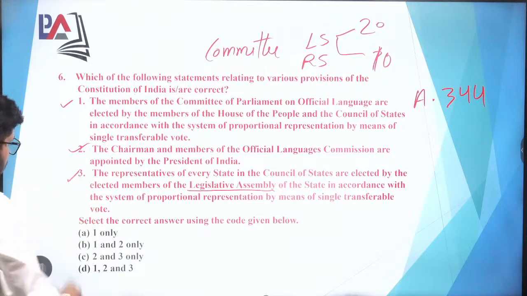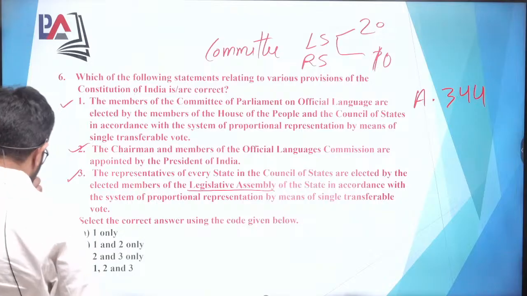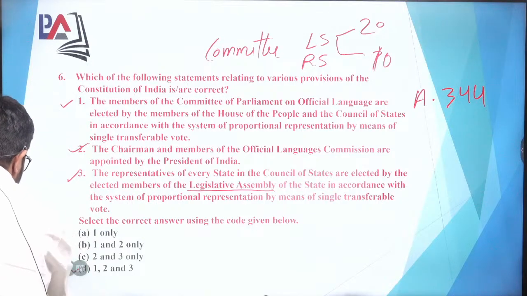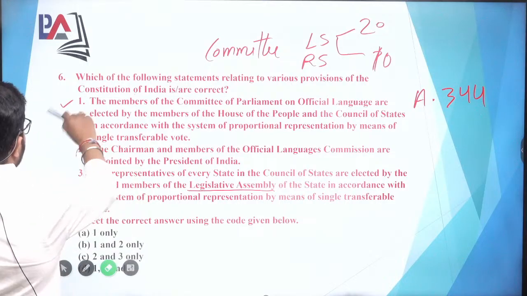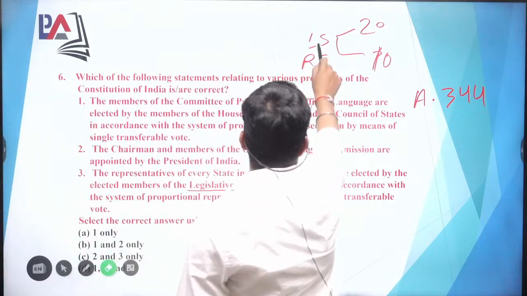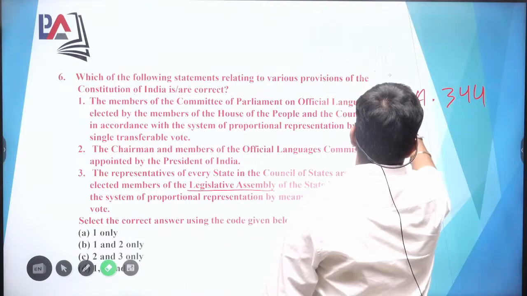Yes, this is also right. So the third option is also correct. So the answer is D in question number 6.